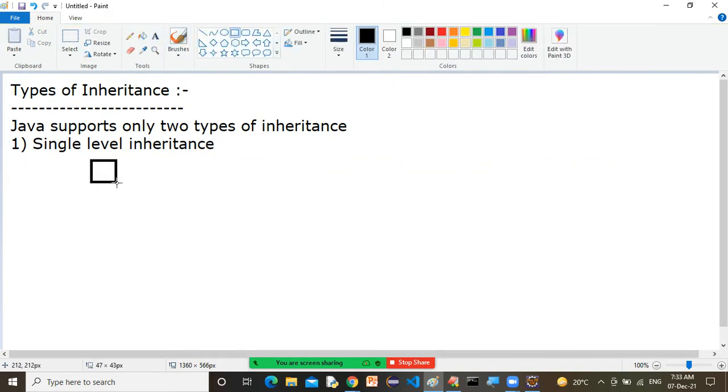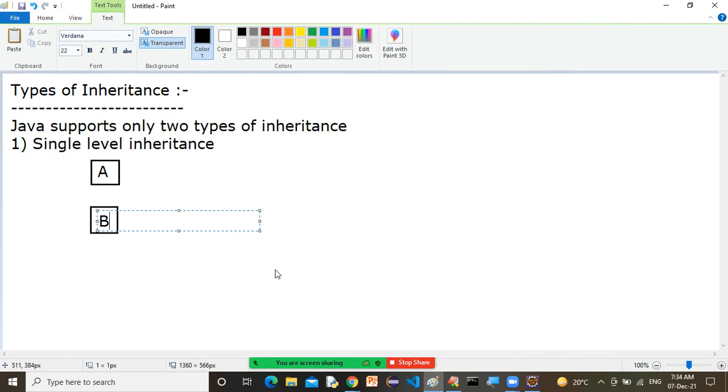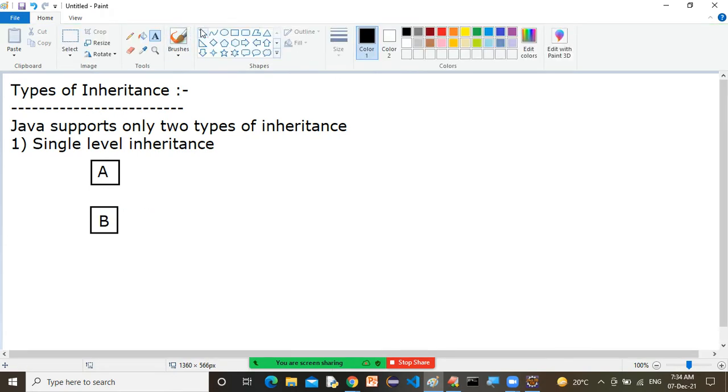Let's say I have a class A. A is the super class, and let's say we have another class B. B is the subclass. So one superclass, one subclass. Then this comes under the category of single level inheritance. In single level inheritance, we have one superclass and one subclass.